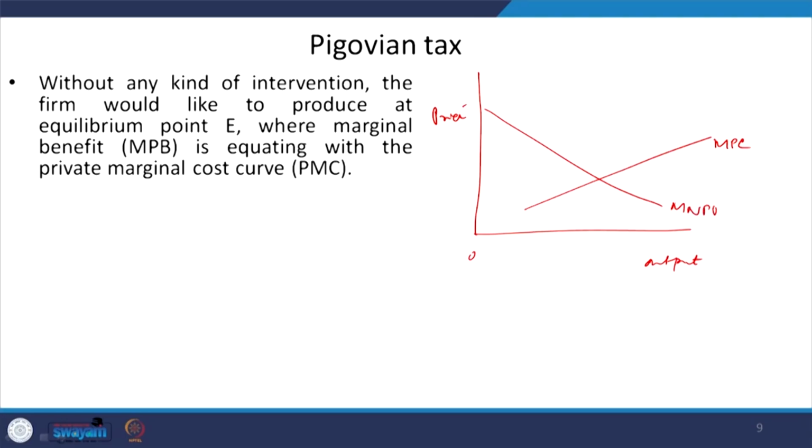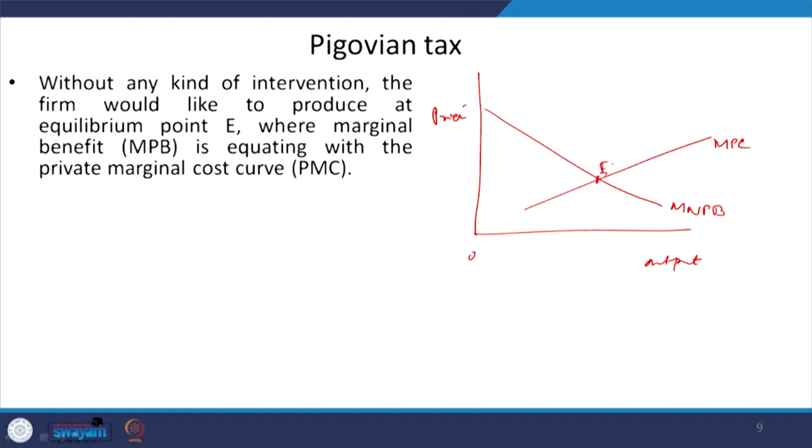If there is no intervention or regulation from the government or any regulating authority, then obviously the firm will be interested in producing at the equilibrium point. So, what is the equilibrium point? It is where the marginal net private benefit, the demand curve, intersects the marginal private cost, the supply curve. This is the point of intersection.